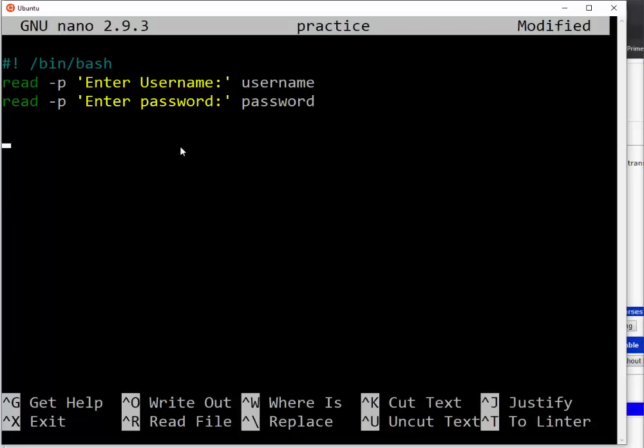Then let me say, for example, that I want to leave a new line. Then here I'm going to print out, so echo your username. For example, your username is, then username,